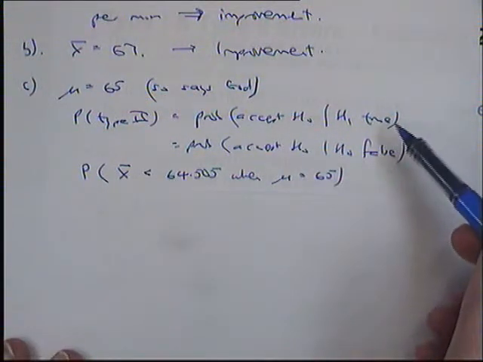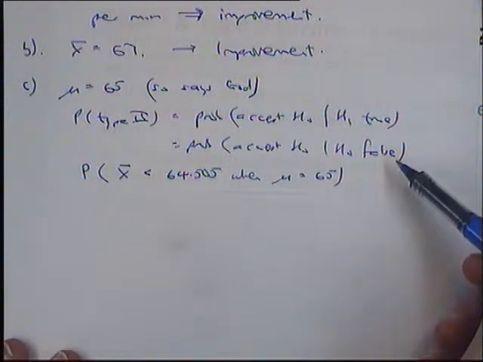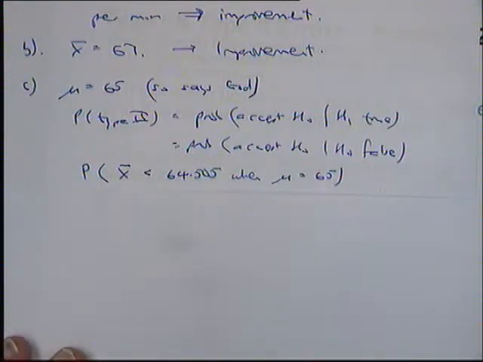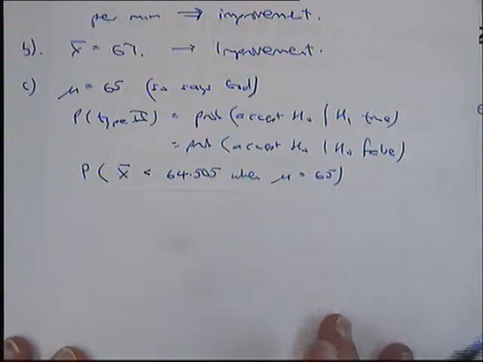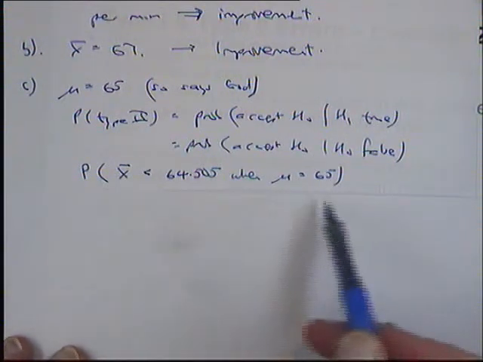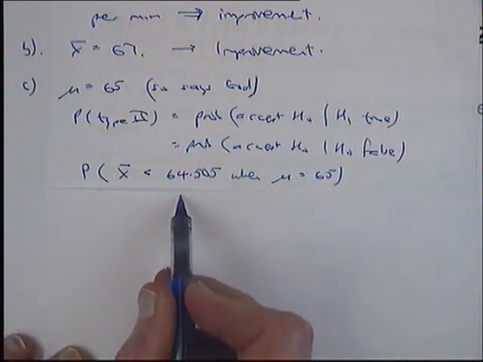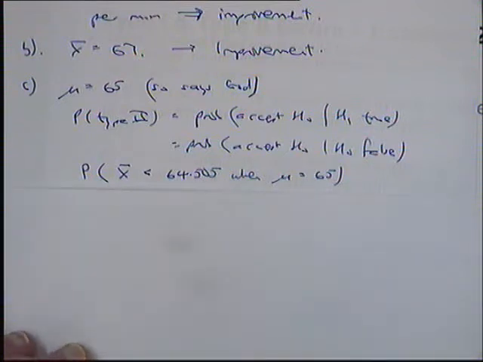So I changed here my H1 being true to H0 being false. If H0 is false, we need then to know what mu actually is. We're told it's 65. That's where that slots in. So this now just turns into working out a probability. It's already less than. So can you work out that probability? That is your X bar value, that's your mean, you know the standard deviation of X bar. Can you now work out that probability? And you will have then worked out the probability of a type 2 error. I'm going to pause things here, get back to you in a minute.